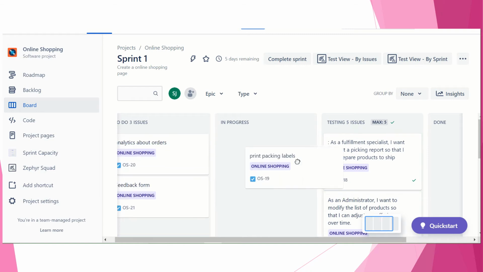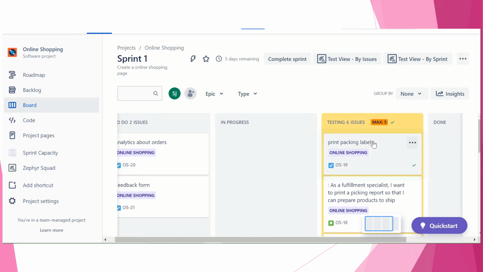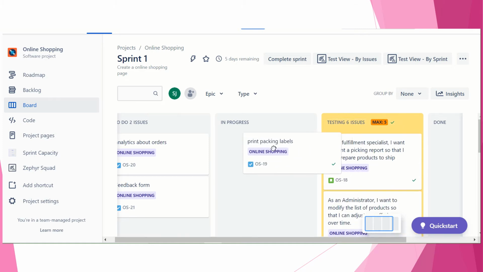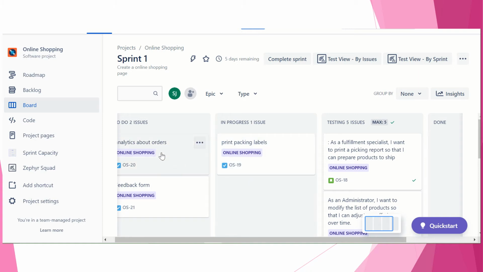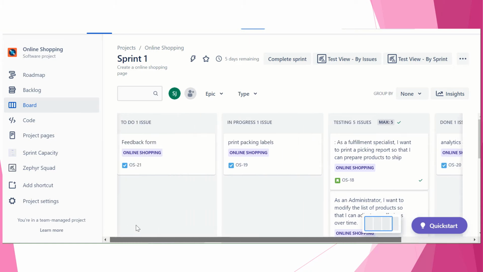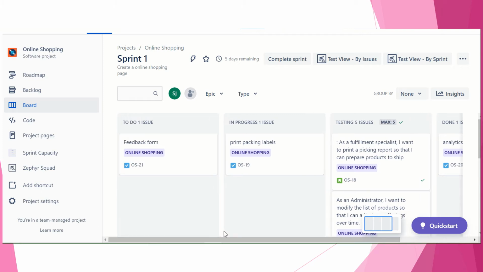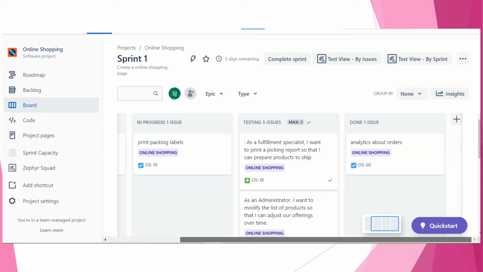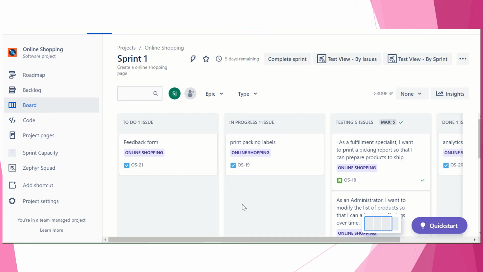If I give one more, see, it is showing 6 issues. It is showing in an amber color. This means it cannot take. I'll move this one, so it is in progress. If you put it in the done stage, it will come as green. So you have 1 in progress, 1 in to do, 1 in done, and 5 in testing stage.